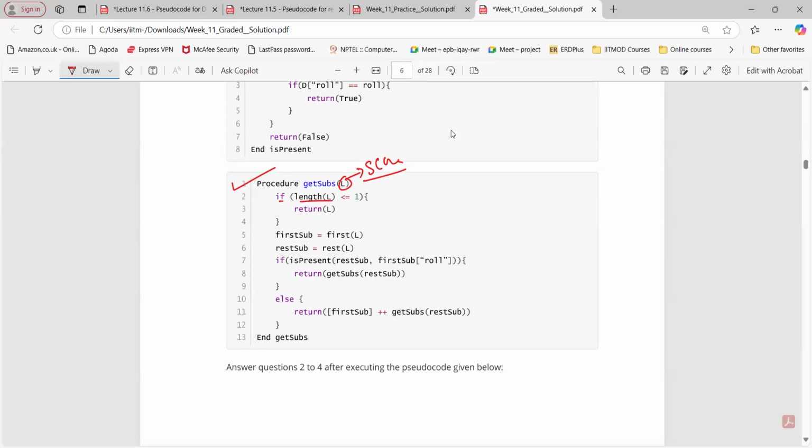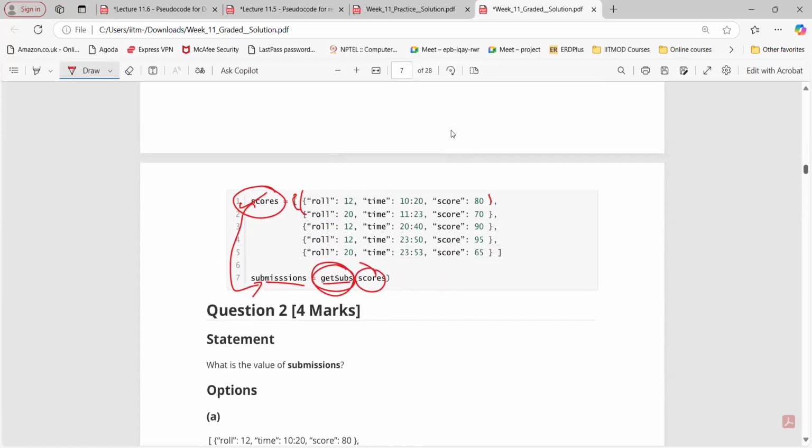Now, if the length of L is less than 1, we are going to return L. If this is not true, what are we going to do? First sub is first of L, rest sub is rest of L. Now what are first of L and rest of L here?